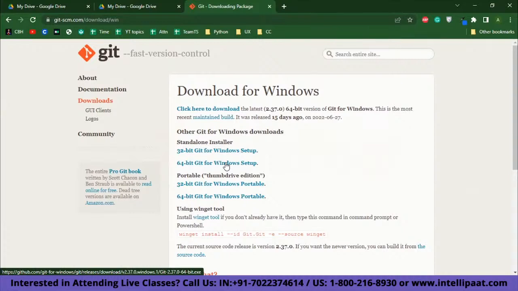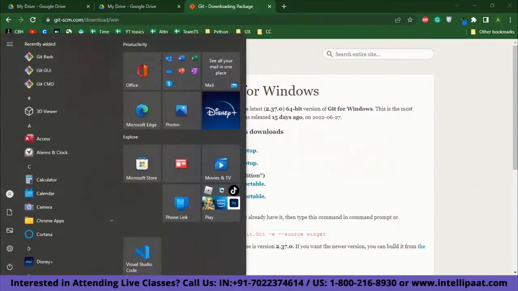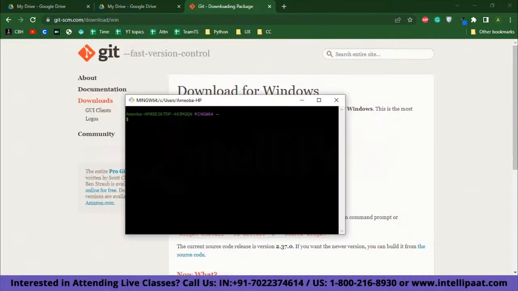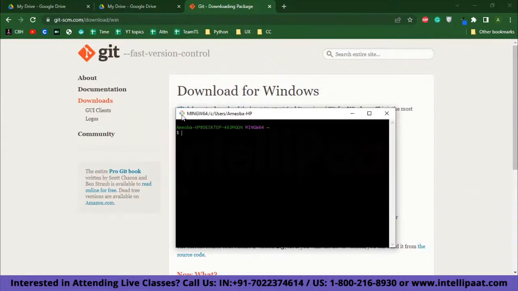Click OK, click I agree, and then after the download, you will have three pieces of software, which are basically Git Bash, Git GUI, and Git CMD, which is basically a terminal. So you will need to open Git Bash. The terminal will look something like this. This is the logo of Git, and basically you will be directed to a prompt.